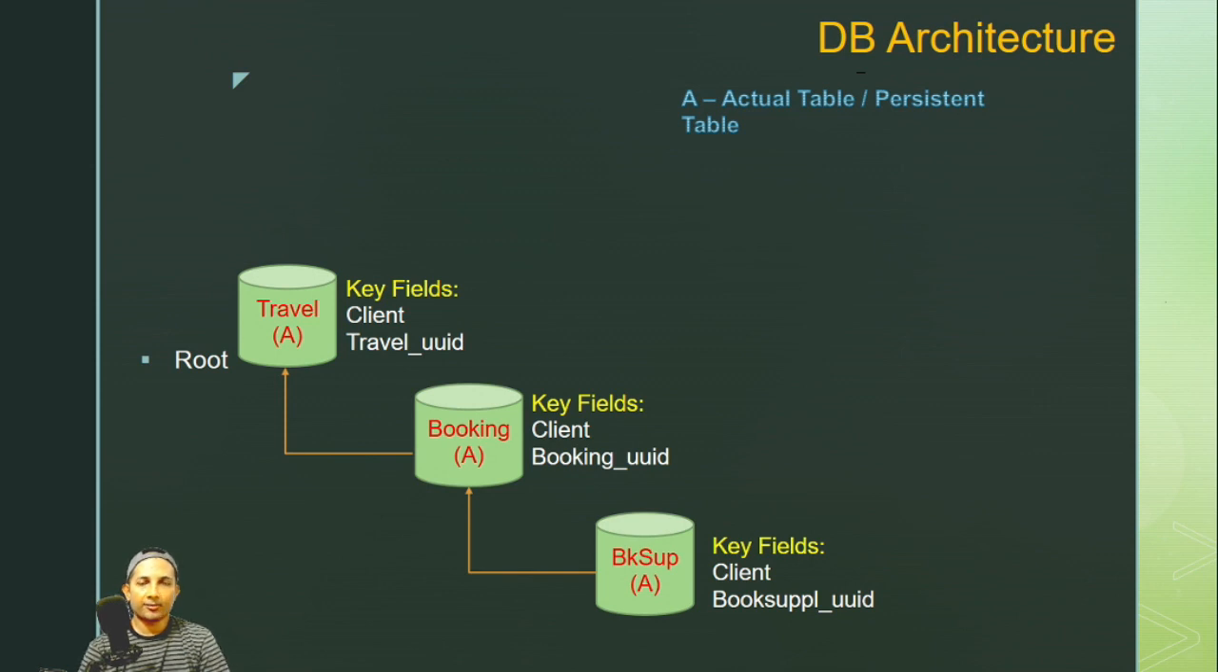As I said, I have taken 3 tables: travel, booking, and booking supplement. Two things you will notice, I guess. One is that within parentheses I have given A for all the tables. Also, I have taken key fields this time, which is different than the earlier tables. Key field nomenclature or key field concepts. So here we are adding client and travel UUID. So let's see what that A is. The A part is nothing but an actual table or persistence table.